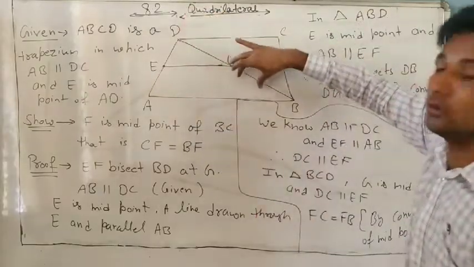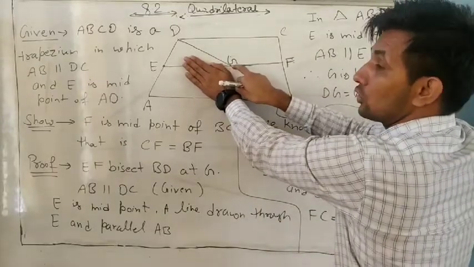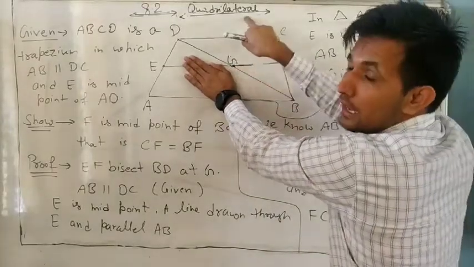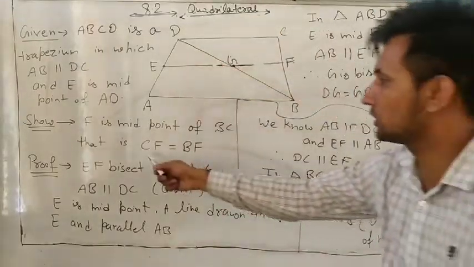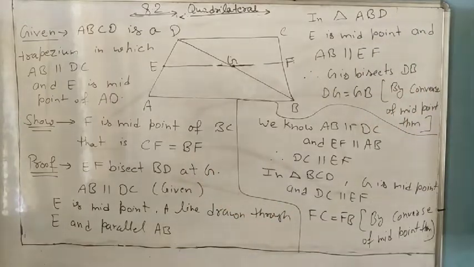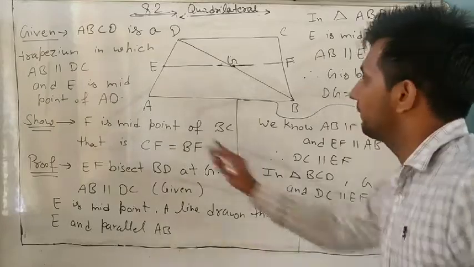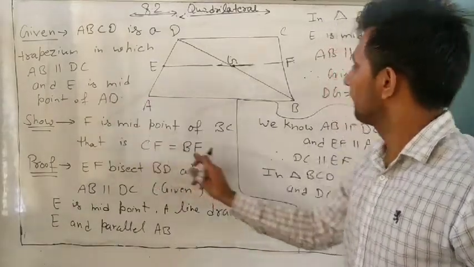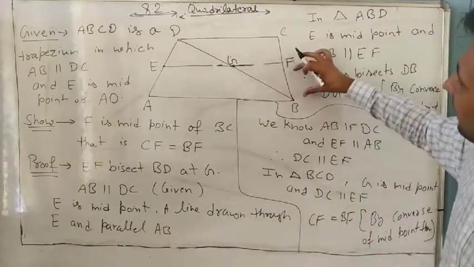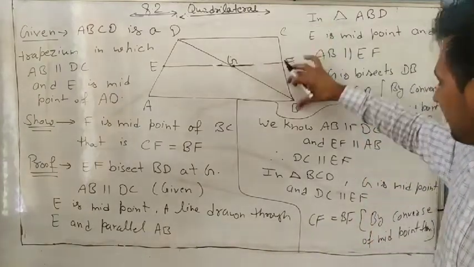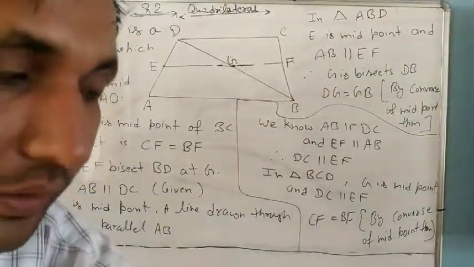It means DG equal to GB, and if G is midpoint and a line is drawn through the midpoint and parallel to another side, it always bisects the third side. So FC equal to FB. Either you write CF and BF, or FB and FC, both are right. So these are equal. I hope you understand it. So note it down.